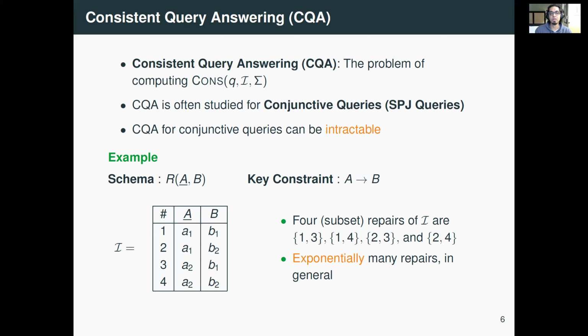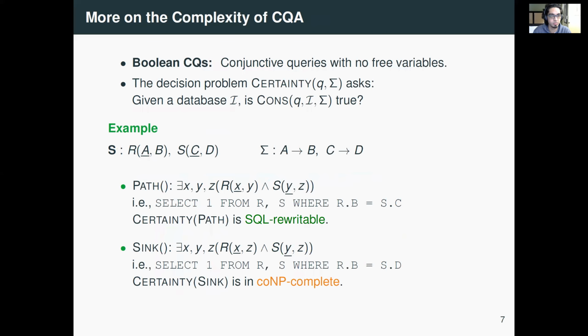So clearly, this particular database instance has 4 repairs. And you can see if you continue this pattern, you can have exponentially many repairs in the size of the database, and that may cause the intractability of consistent answers.